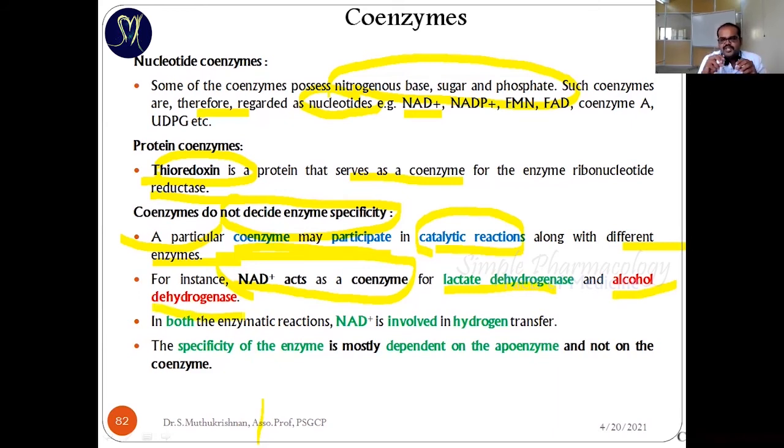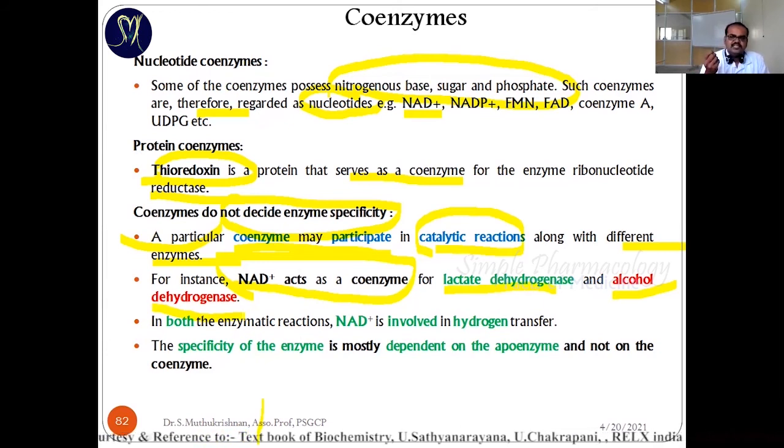Lactate dehydrogenase is responsible for the conversion of lactate into pyruvate. That's the role of the lactate dehydrogenase enzyme. Alcohol dehydrogenase is responsible for the conversion of alcohol into acetaldehyde. That's the reaction catalyzed by the alcohol dehydrogenase enzyme.